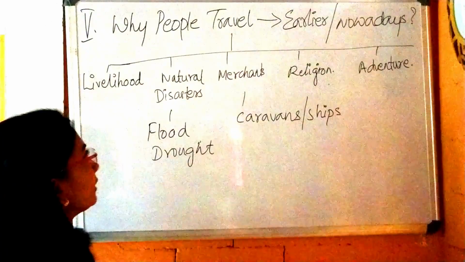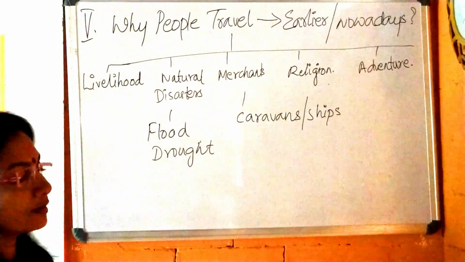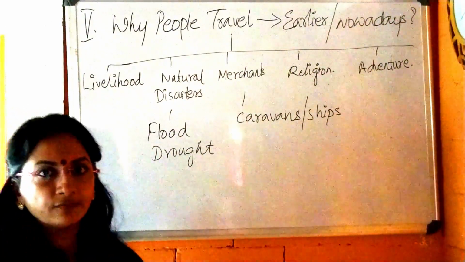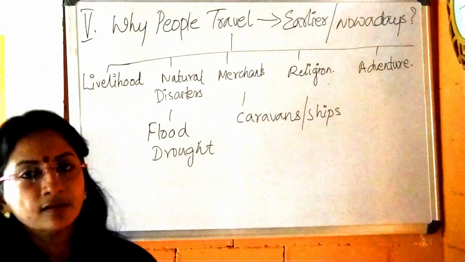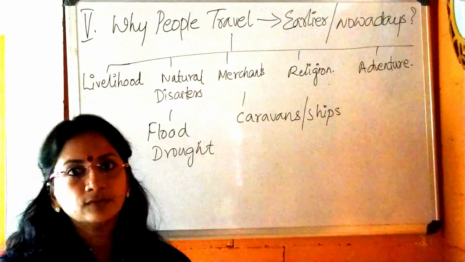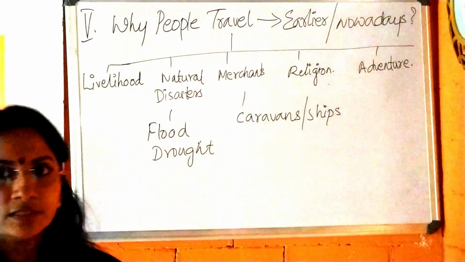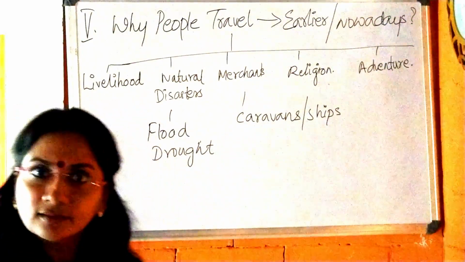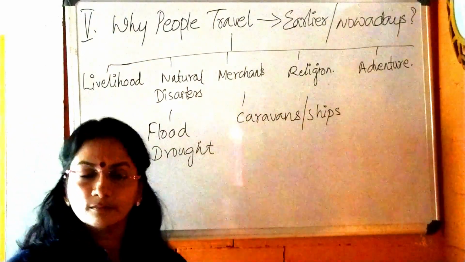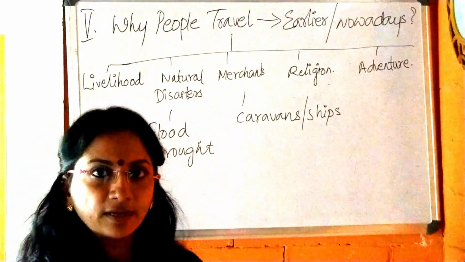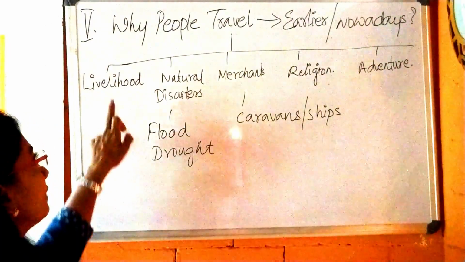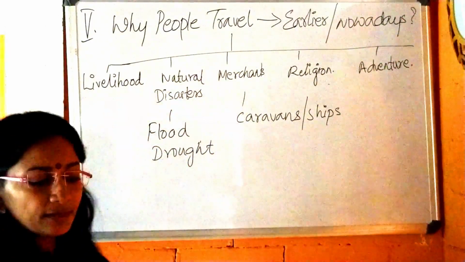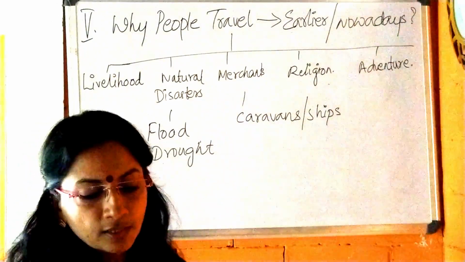So even now the men and women are traveling. Your mother, if she is a teacher, she is earning the bread for your house. She has to prepare all the things for you. She has to travel from one place to another. Like your mom, your dad is also doing the same work. Maybe your grandparents, and all our neighbors, are doing this work. So, for livelihood, men and women moved in search of livelihood.